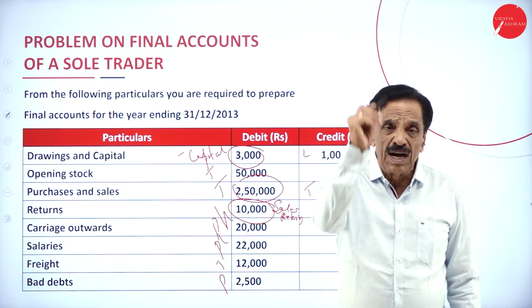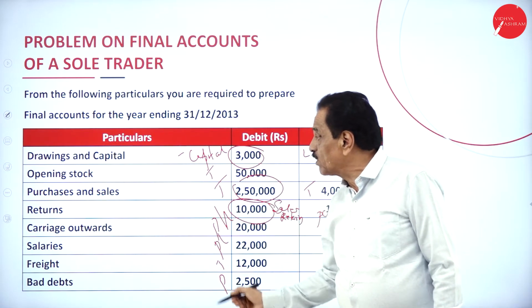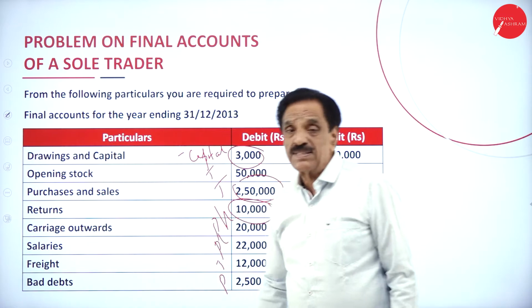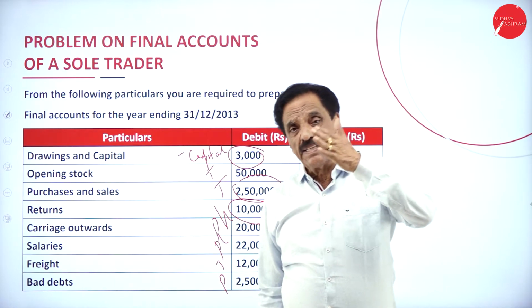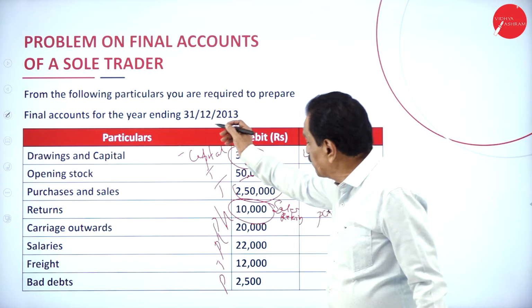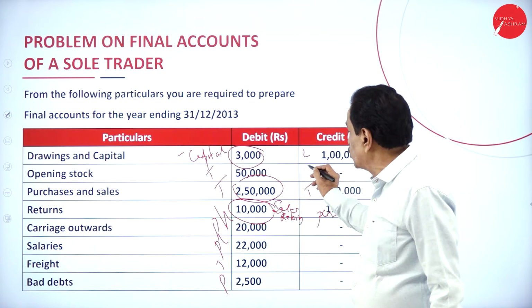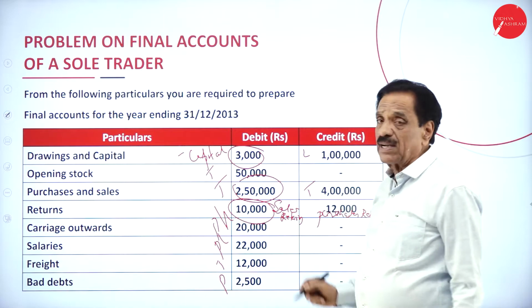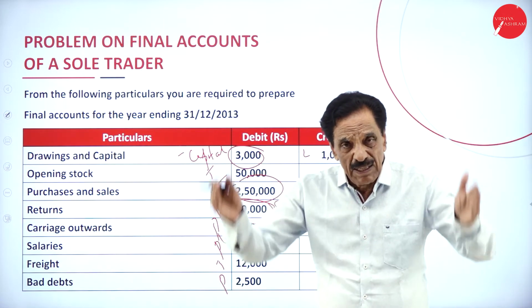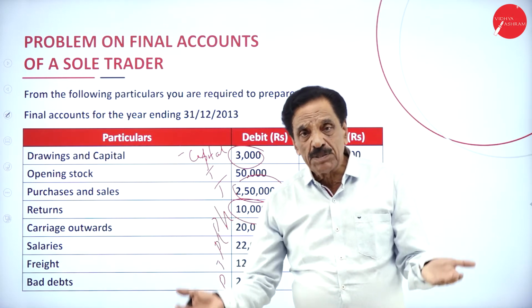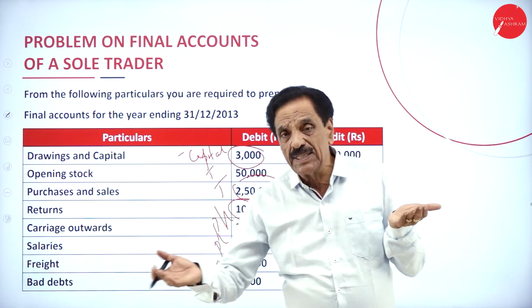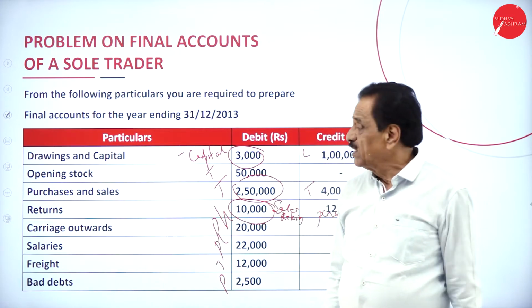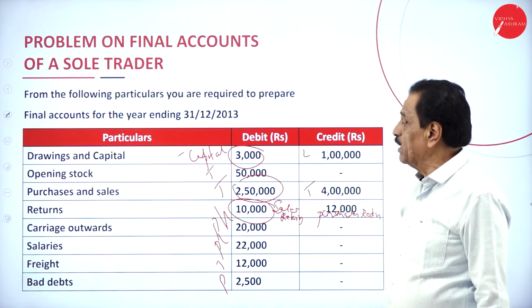Trial balance shows the arithmetical accuracy of books of account. These balances are taken from the ledger. First, we prepare the journal entry, then ledger, then ledger to trial balance. We have got 2 sides, one called the debit side, one the credit side. When you make the total, there must be accuracy. The books of account should be tallied: debit side should tally to credit side. You must be in a position to bifurcate here.